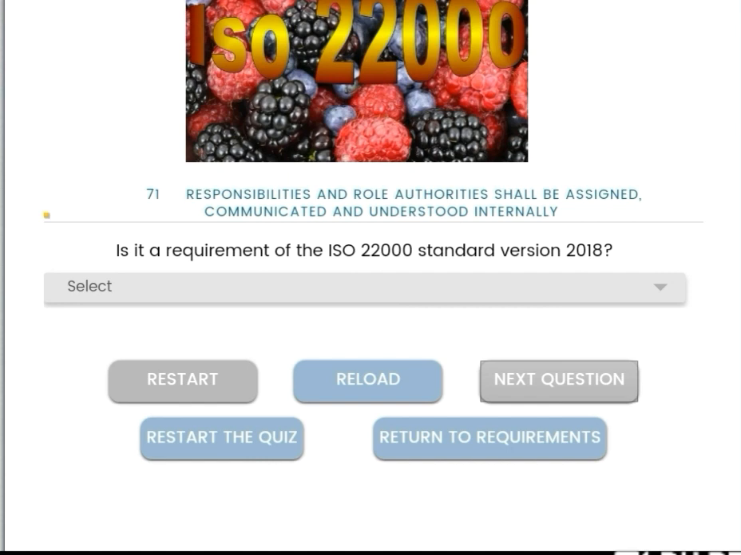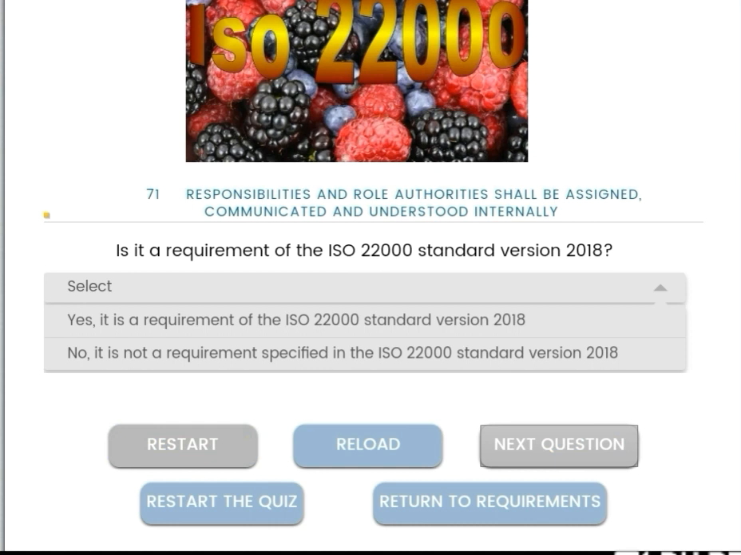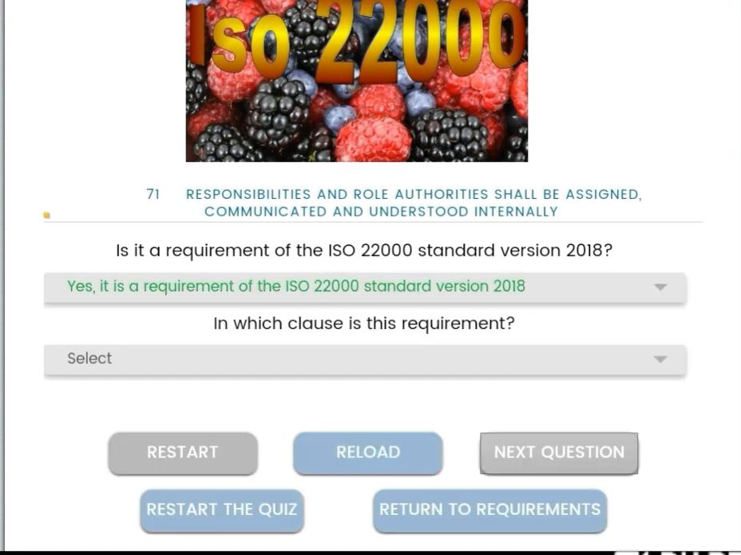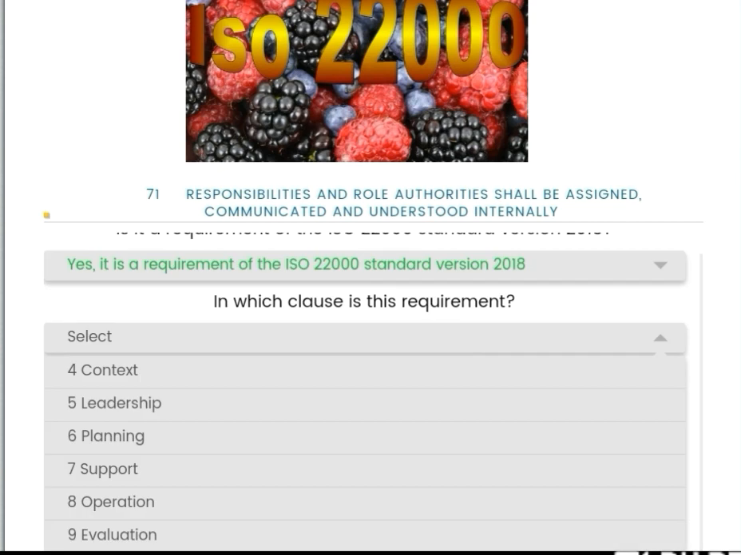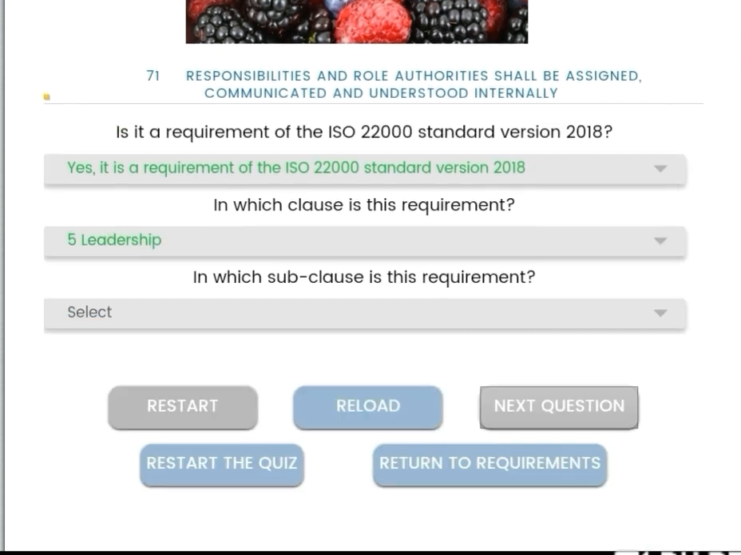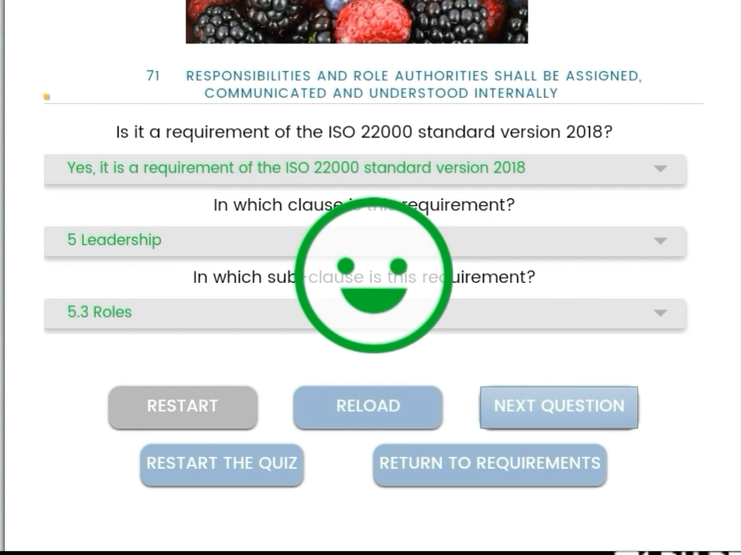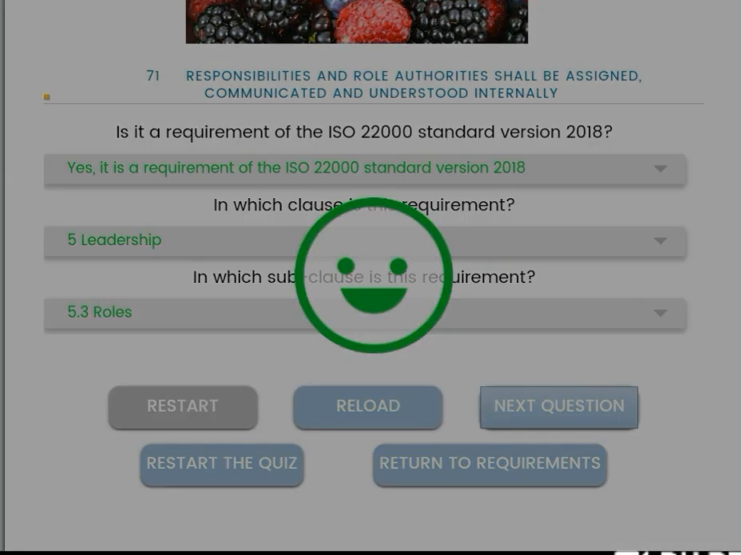Next, responsibilities and role authorities shall be assigned, communicated and understood internally. Yes, all the roles and responsibilities of each person should be communicated internally in the FSMS. Yes, it is a requirement. Then the clause number is 5, leadership. Then the subclass is 5.3, roles and responsibilities should be communicated.